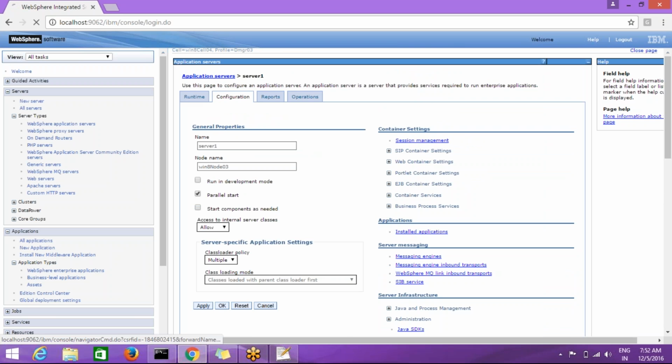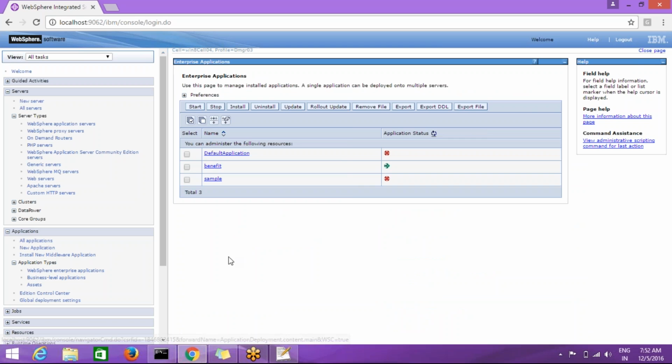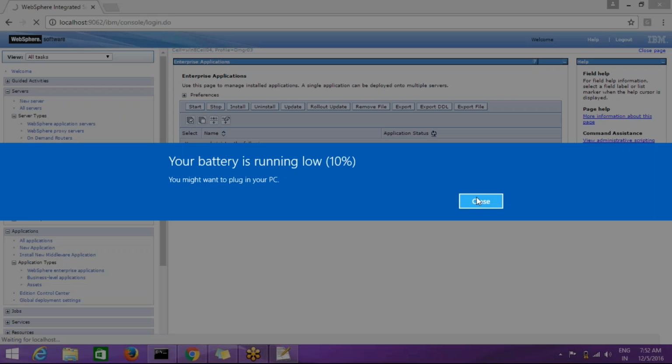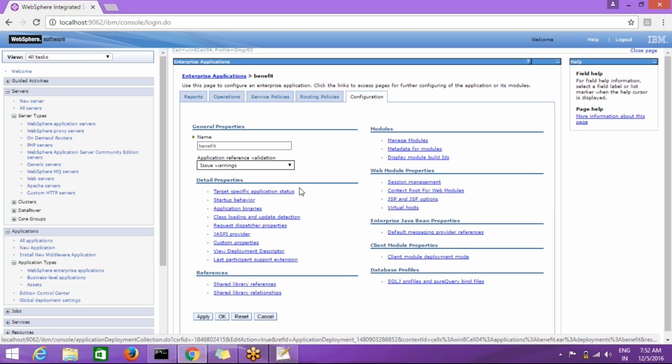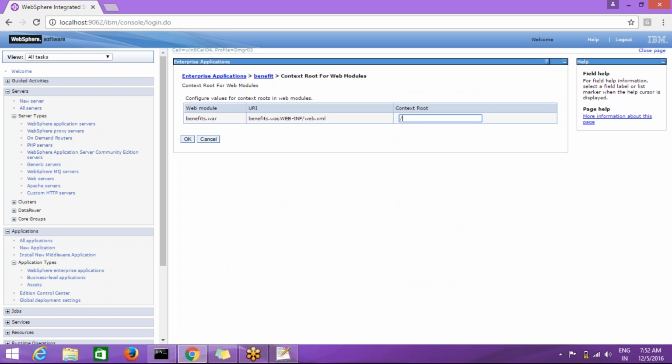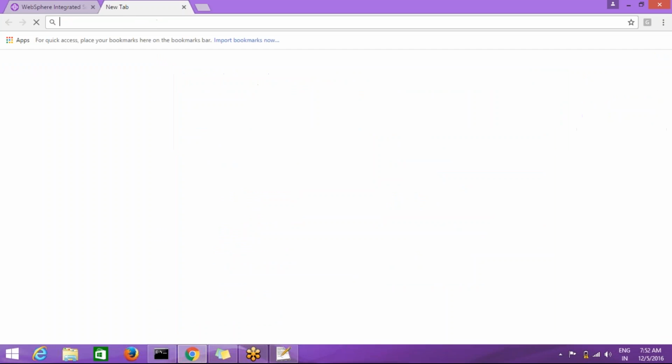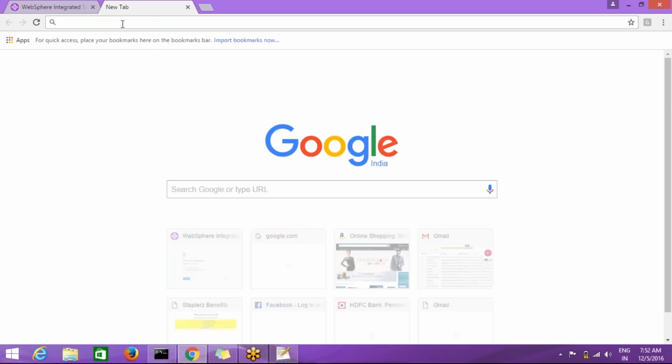Okay, and check the context root also. For checking the context root, go to that application. So this is the application I'm going to start. So go to benefits. Here is the context root. Okay, so click on this context root. Here you can see the context root as slash. Okay, now access the application.